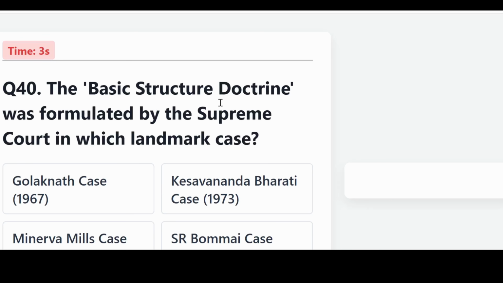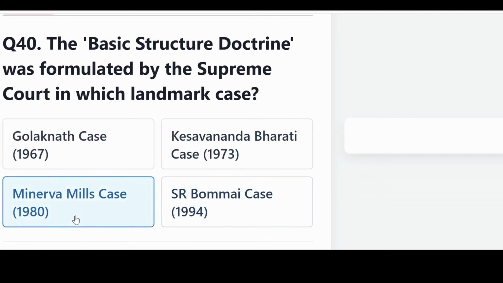The basic structure doctrine was formulated by the Supreme Court in which landmark case? Is it the Golaknath case, that is 1967, the Kesavananda Bharati case, that is 1973, the Minerva Mills case, that is 1980, or the S.R. Bommai case, that is 1994?